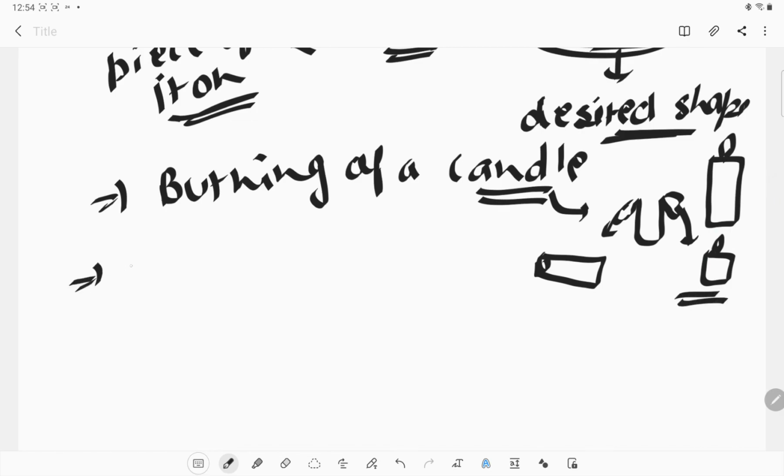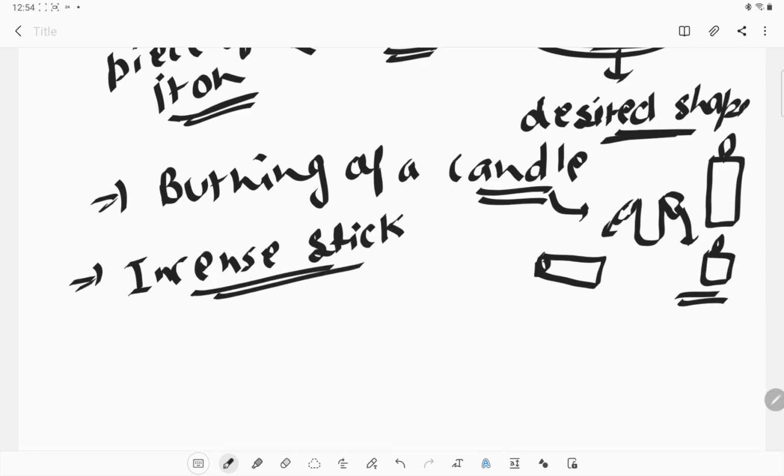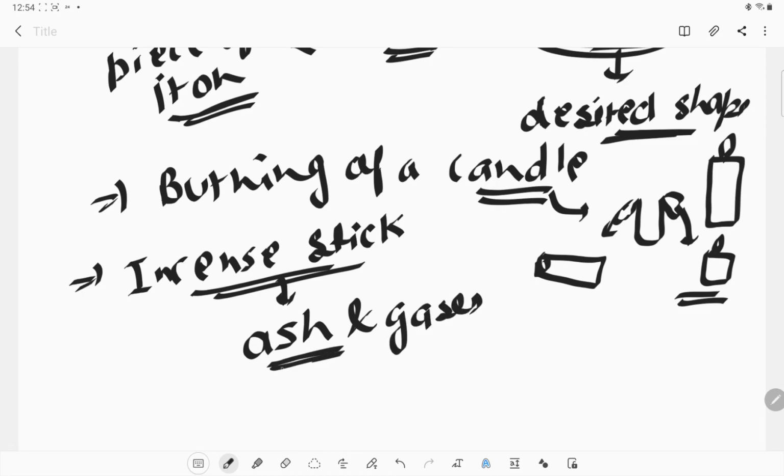For example, if we talk about the incense stick, when we burn it, it produces a new material, or converts into other materials, that is ash and gases, and with the help of that ash or any gas, we cannot make the stick again.